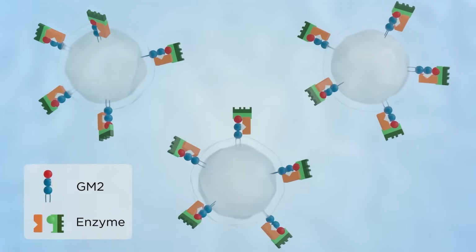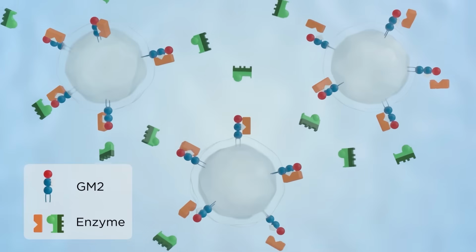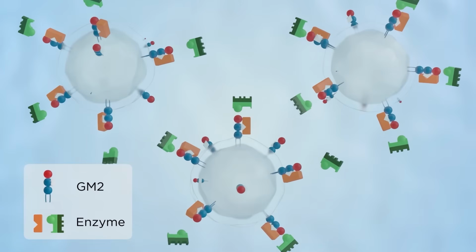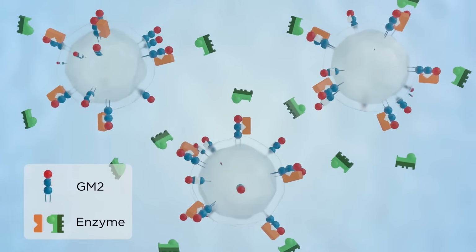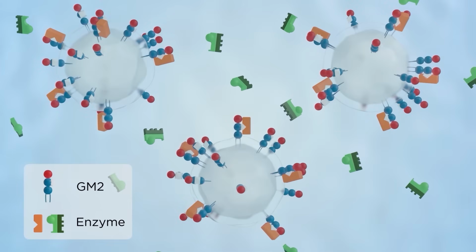What happens when lysosomes stop working? Waste builds up and leads to symptoms. GM2 diseases are caused by defects in hexosaminidase A and B, enzymes that break down the fatty molecule GM2 ganglioside that accumulates in both diseases.